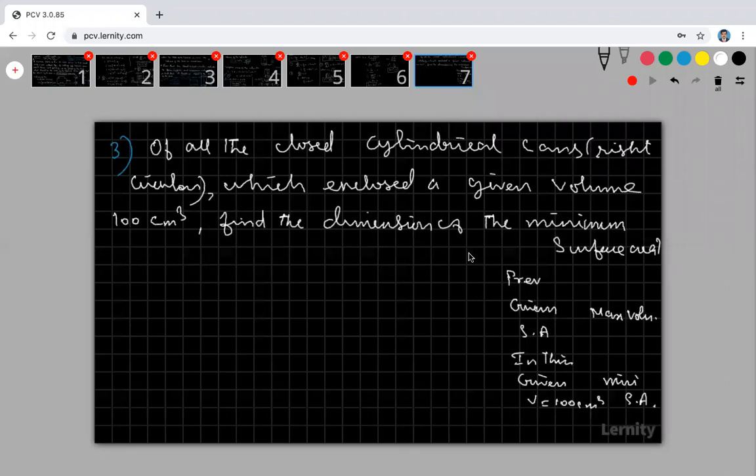What is the surface area of the cylinder? I am going to take a right circular cylinder. Dimension means we have to find r. Find the dimensions means radius and height. We have to find out the radius and height.